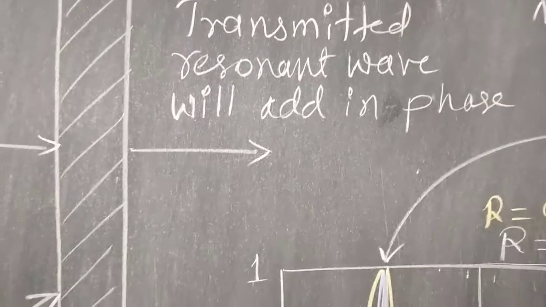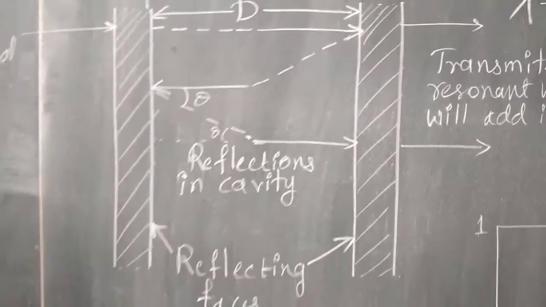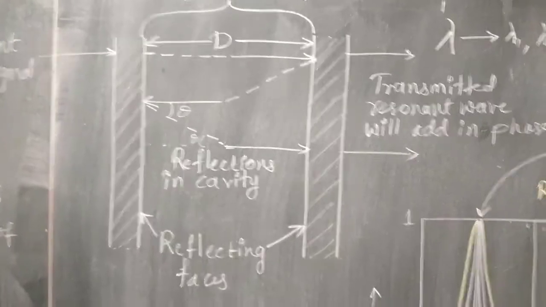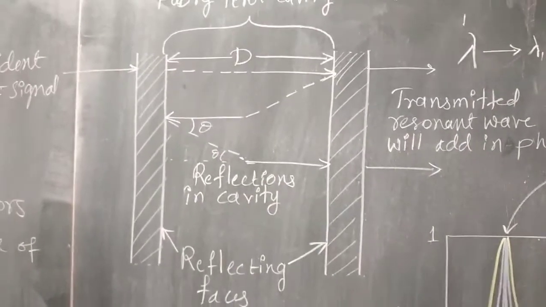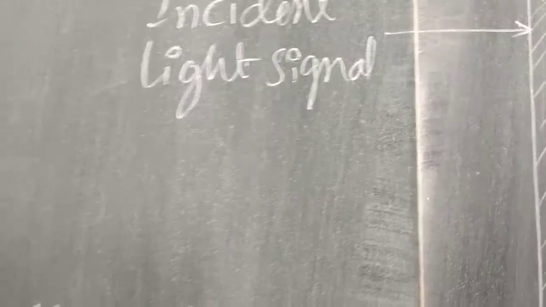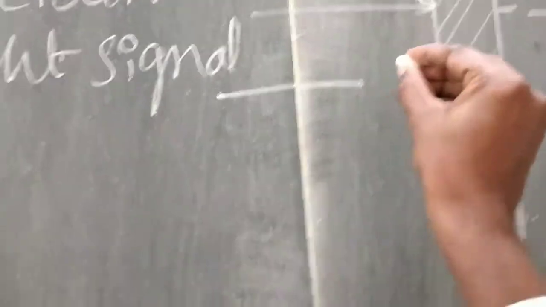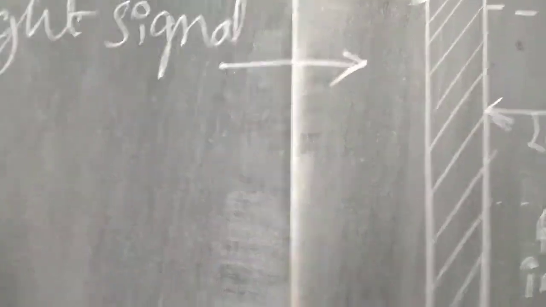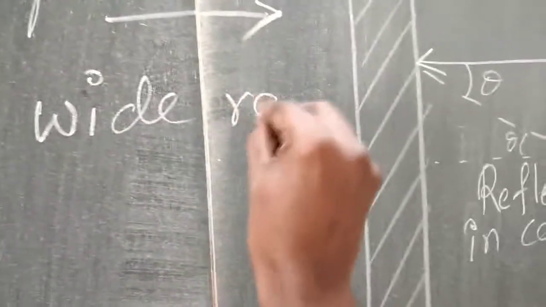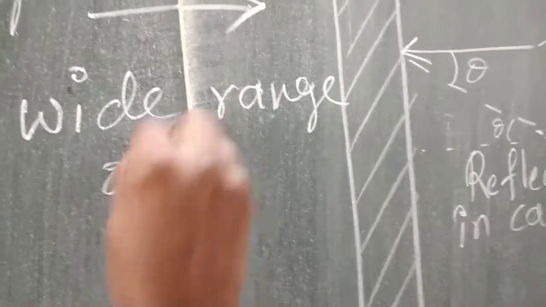Therefore, this concept of echelon theory, or a Fabry-Perot cavity, can be used as a filter. For example, a wide range of wavelengths of light signal is input inside the cavity.